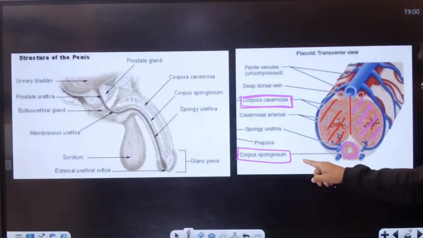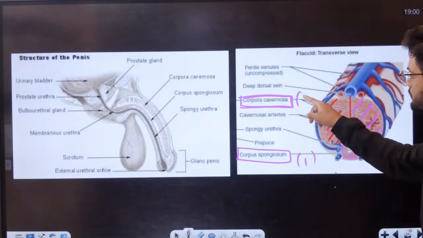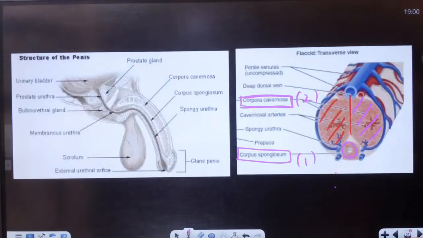Please learn, students. A single column. Here there are two columns of these, two columns of corpora cavernosa.